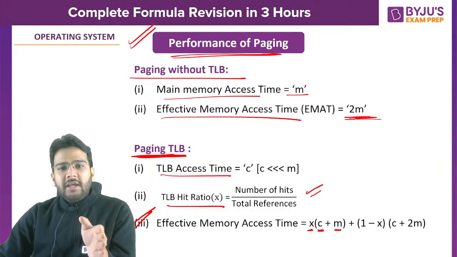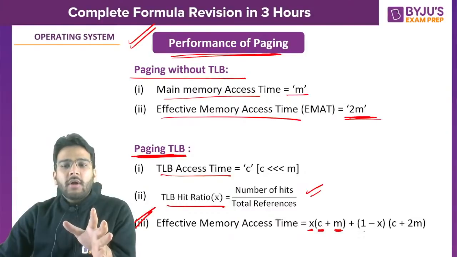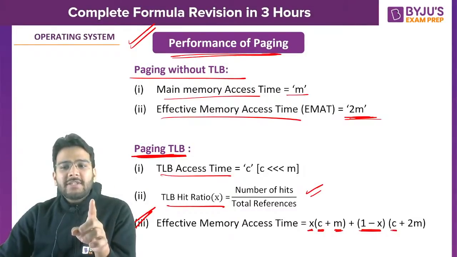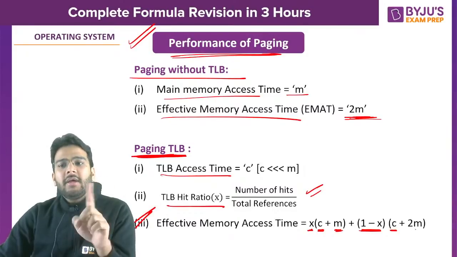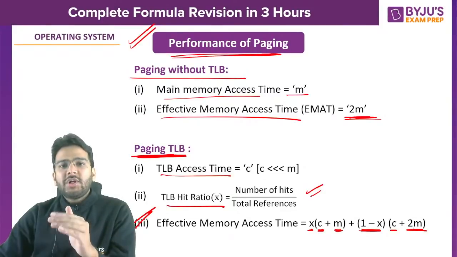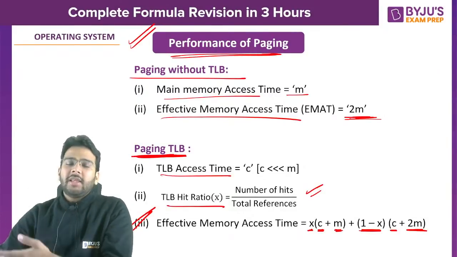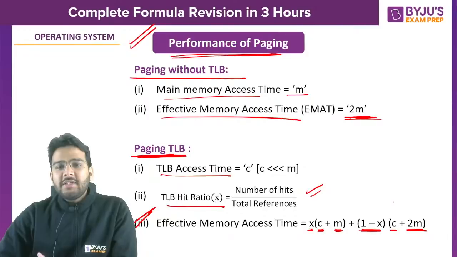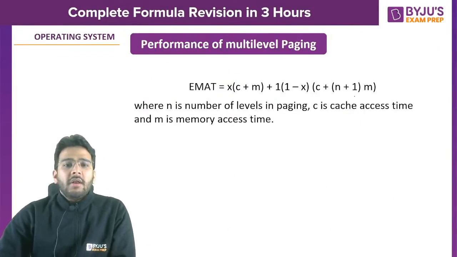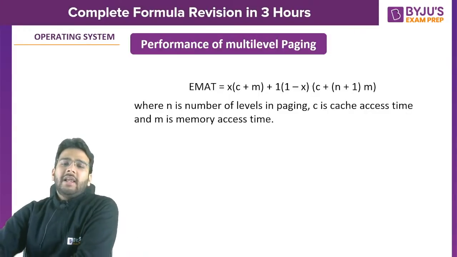If it is a hit in the TLB, it is the access time of TLB, then main memory to access that particular byte you are looking for. But if it is a miss in TLB, first you have wasted some time in accessing the TLB, and then it is 2 into M, because you will be going through the page table for the address translation and then to the main memory. So this is the formula for effective memory access time. Is it clear?